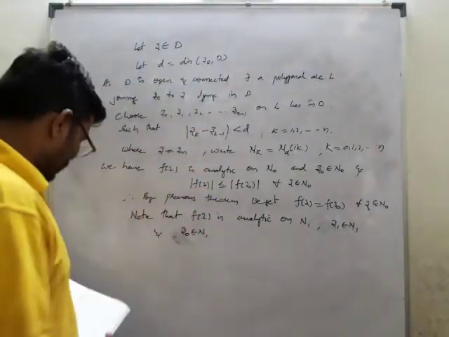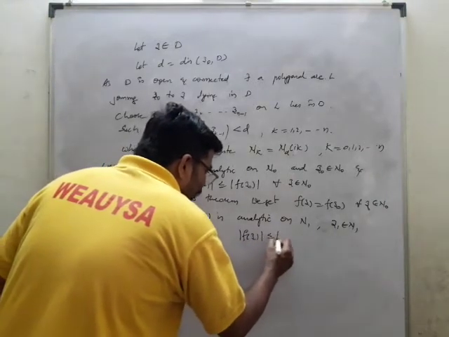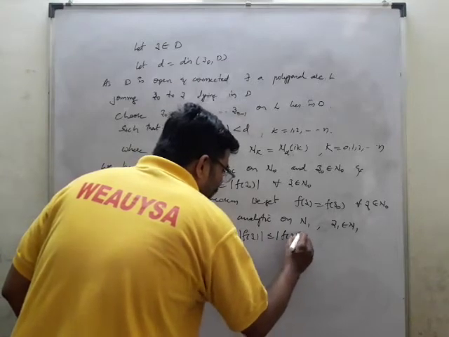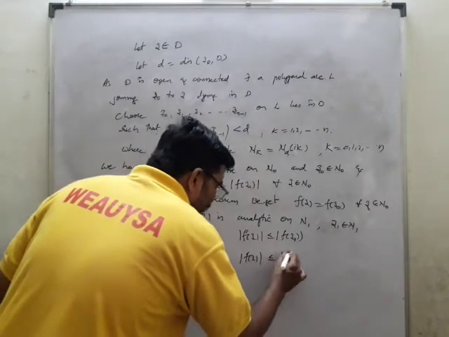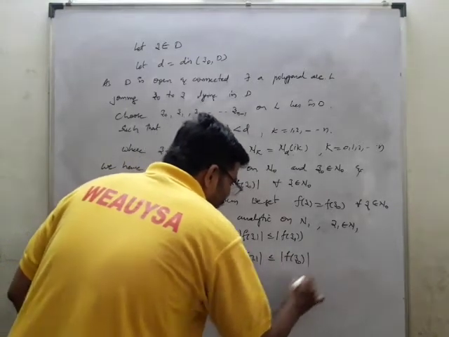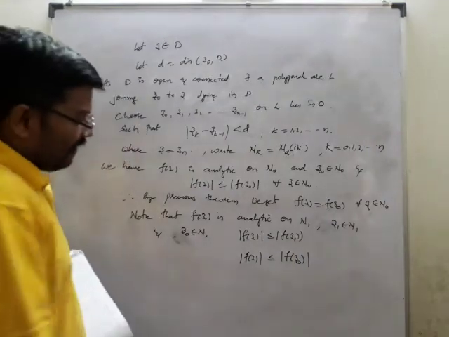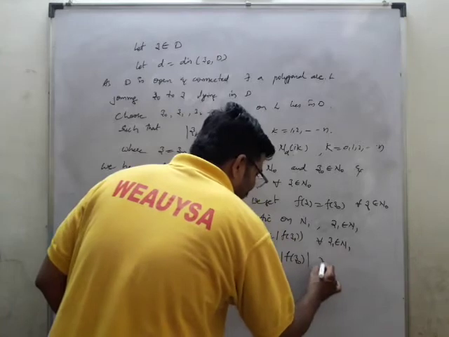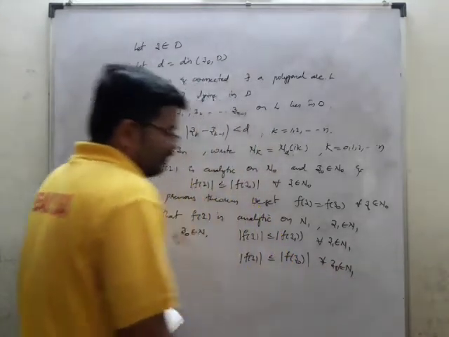Therefore, what do we get? Mod f of z is less than or equal to mod f of z1, where z1 is the first point. Then mod f of z is less than or equal to mod f of z0. This is for all z1 belongs to N1, meaning z0 belongs to N1.